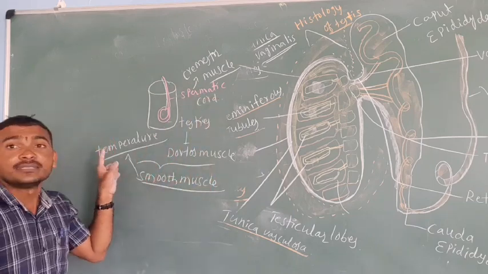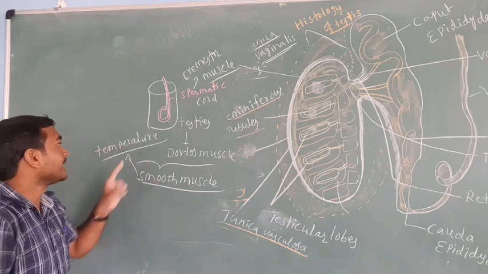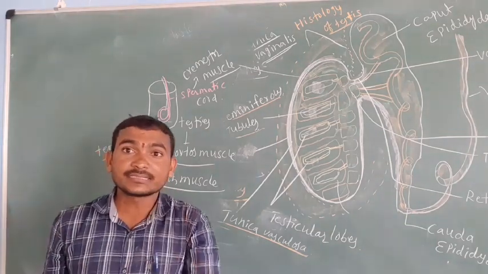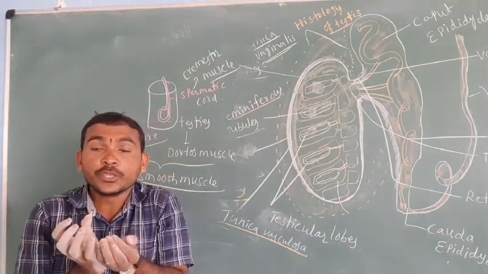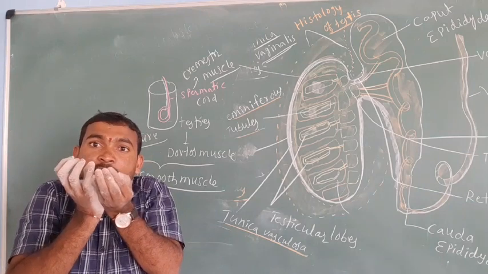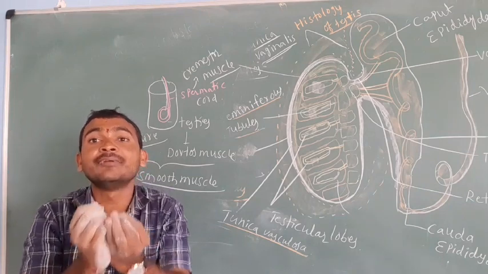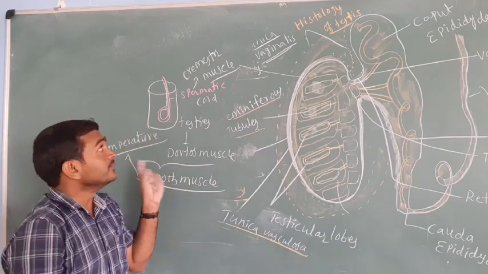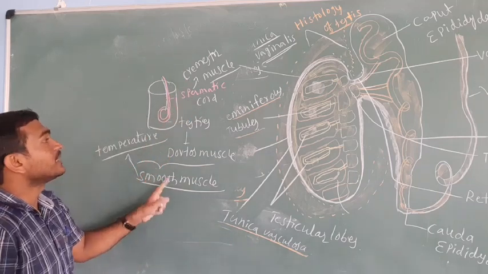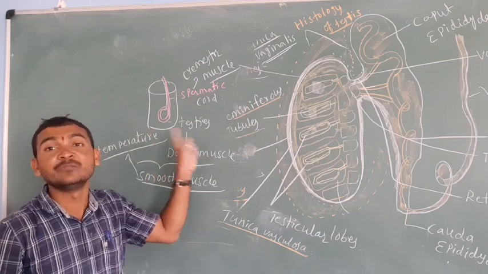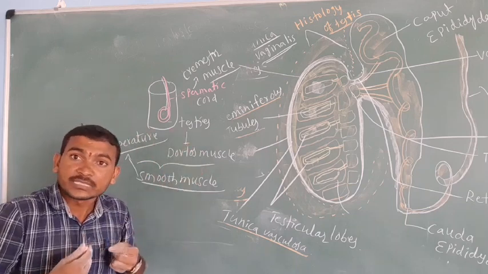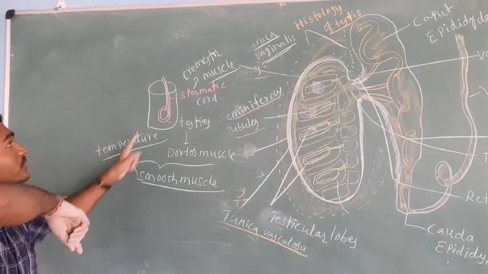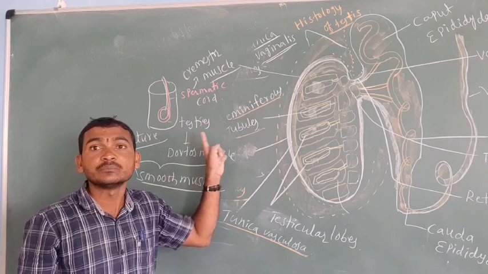Both are sensitive to temperature. That is why in the winter season the testes go upward, but in summer they move away from the abdomen. The cremaster and dartos muscles help in moving the testes away from or closer to the body.